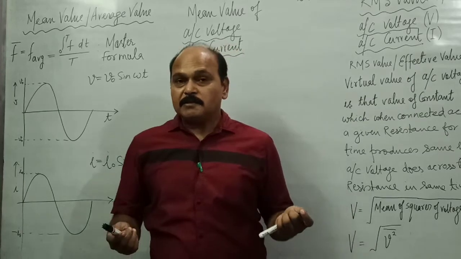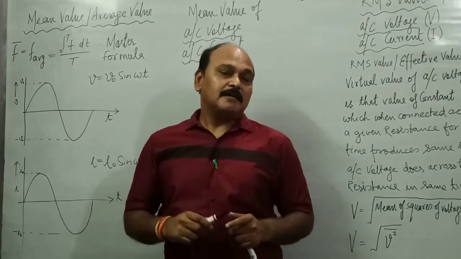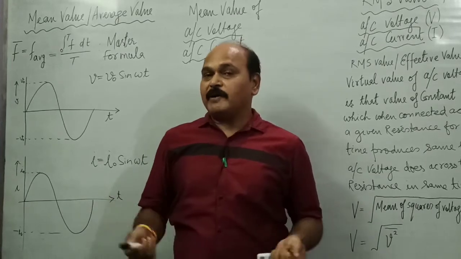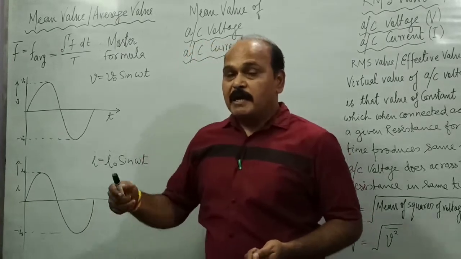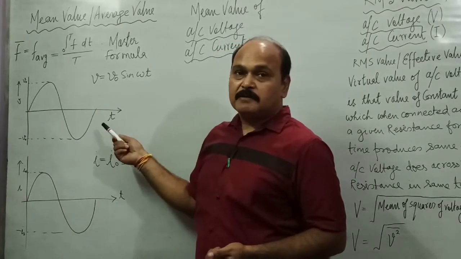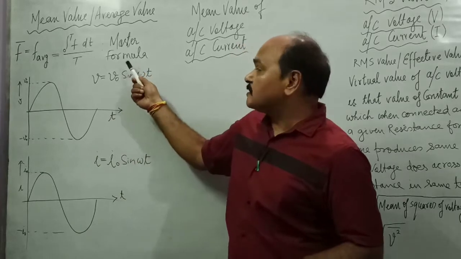But here the data is not discrete. Here the data is continuous. Well, we are going to find out the average value or mean value of a continuous function. And I have written here a master formula.